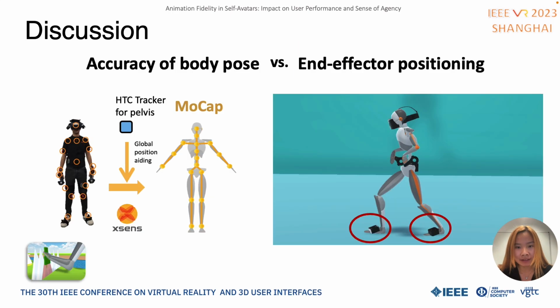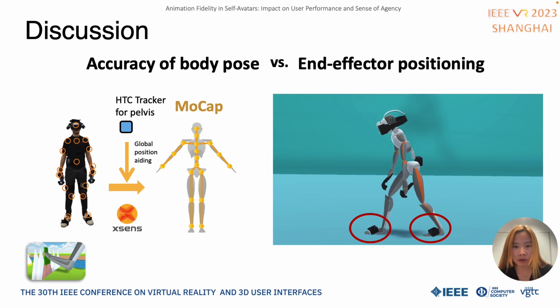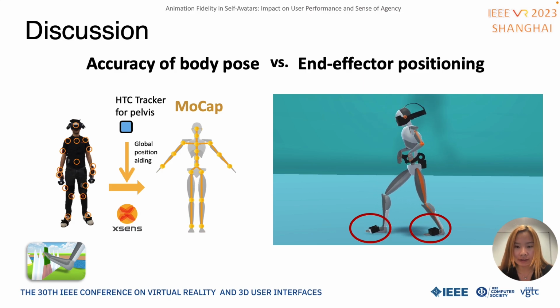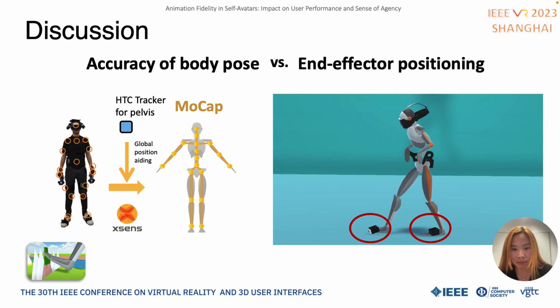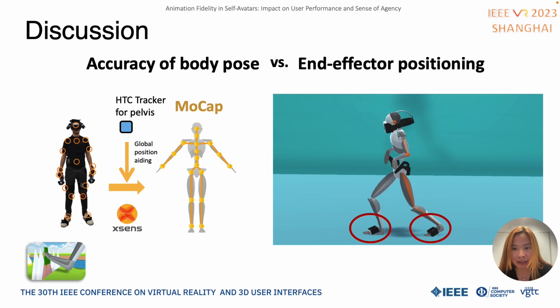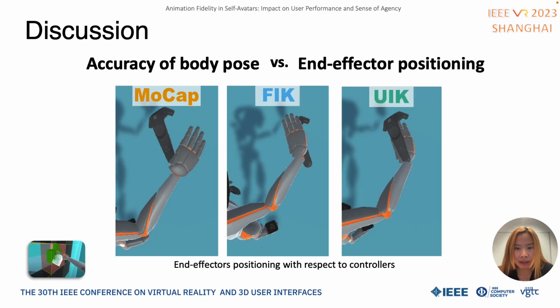Why did this happen? Because IMUs have a positional drift that can move the self-avatar away from the user's real position. To avoid this problem, we use HTC trackers to help with global positioning. But this introduces foot sliding. A foot lock can help with this problem, but it may break the actual pose. In contrast, for FIK, the feet will accurately be placed on the foot tracker's position. Therefore, FIK is the winner in this step-over-spec task. Similarly, in the pick and place task, the positional drift of mocap leads to inaccurate and ineffective positioning for the hands.